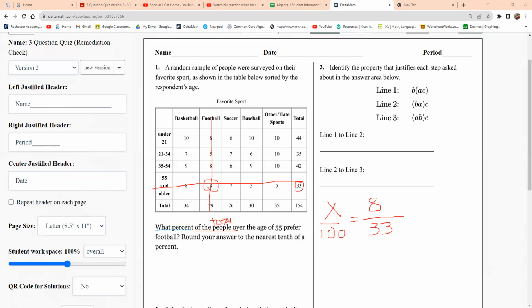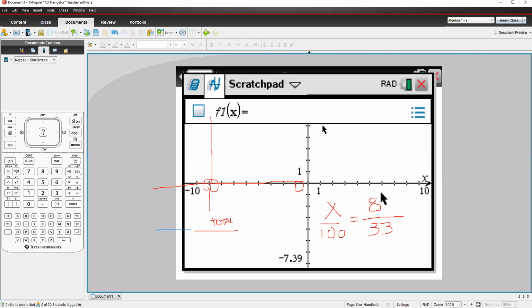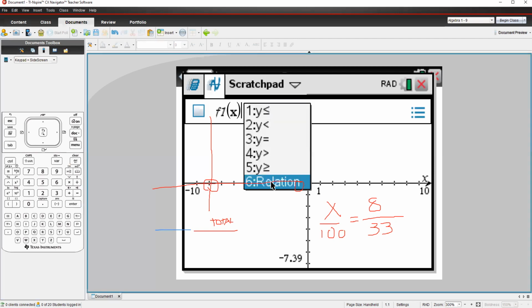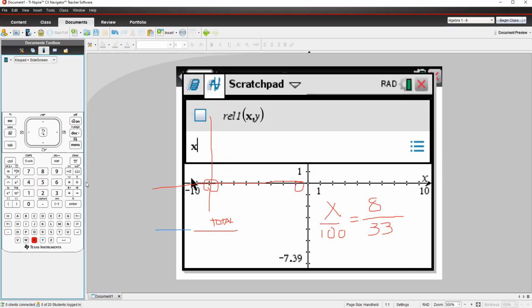I'm going to solve it using the graph. I'm not going to use this, I'm going to use the relation. So I'm going to delete this and go to 6, and then I'm just going to type in my equation. It was X over 100, so X divided by 100 equals 8 divided by 33.